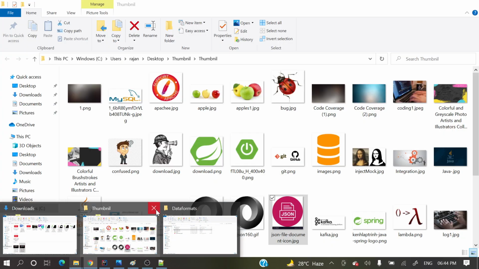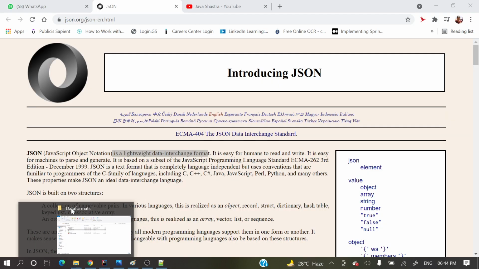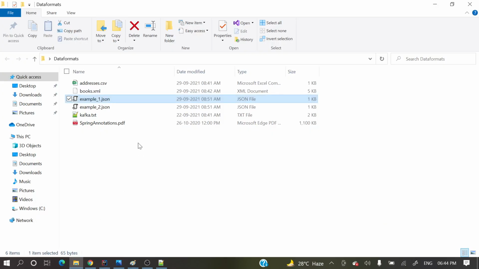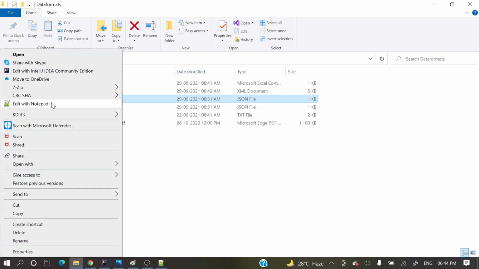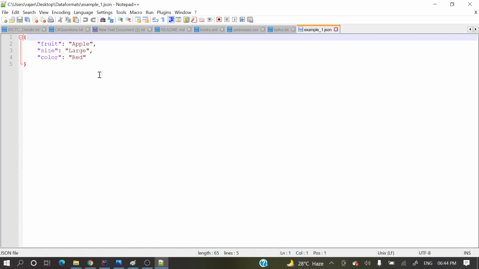Let me close these miscellaneous things. I have already downloaded some basic JSONs. Let me open one. A file whose extension should be JSON, and in that JSON file we can store the data.